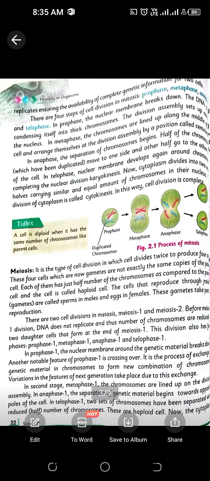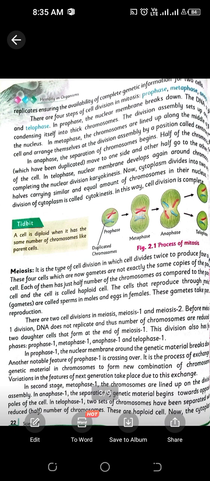In meiosis, we have the same process, but as we know that in meiosis, one cell is divided into four daughter cells, this process occurs twice. So the process in meiosis is prophase 1, metaphase 1, anaphase 1, and telophase 1. Then ahead there is prophase 2, metaphase 2, anaphase 2, and telophase 2. Then we have discussed the difference between mitosis and meiosis.